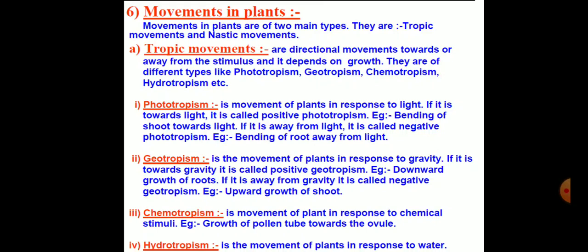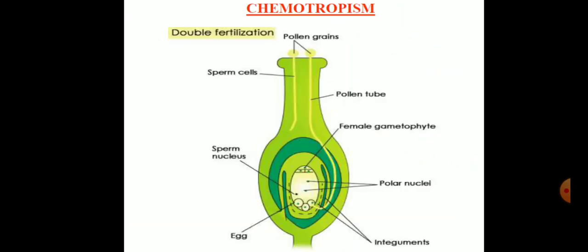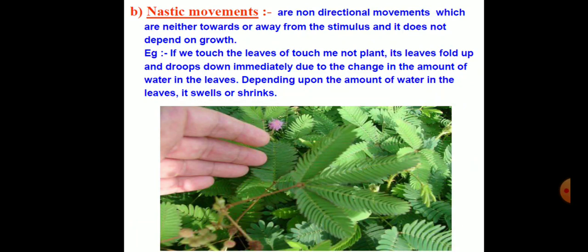Fourth, hydrotropism is the movement of plant in response to water. So here there are certain pictures of phototropism, where the plants are moving towards the light. Geotropism, where the roots are moving towards the earth. Not only that, in chemotropism we can see the pollination mechanism during fertilization. So these are the certain examples.